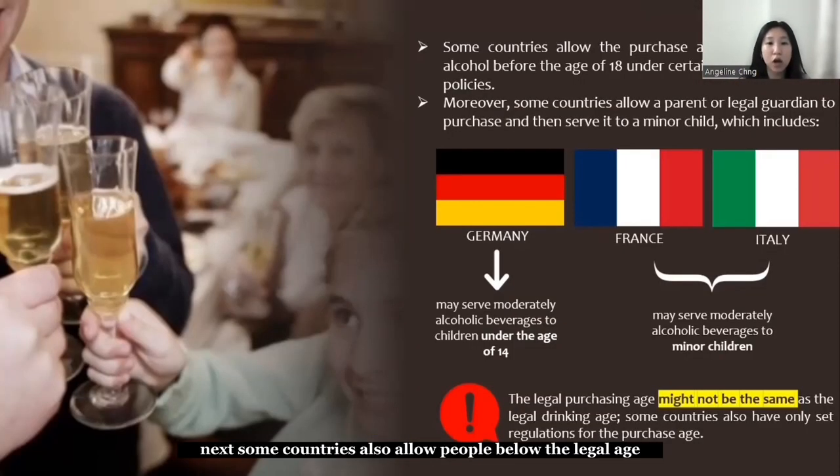Next, some countries also allow people below the legal age to purchase as well as consume alcoholic beverages in a responsible manner. They allow an adult or legal guardian to purchase the alcoholic beverage and then serve it to minor children. For example, in Germany, as well as France and Italy. And something to keep in mind is that the legal purchasing age might not always be the same as the legal consumption age, and most countries have only established the rule for the minimum age to purchase alcoholic beverages.